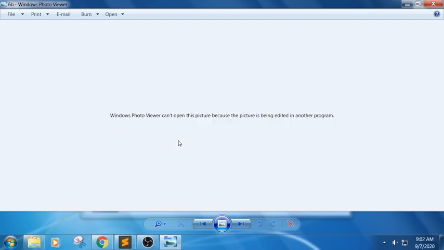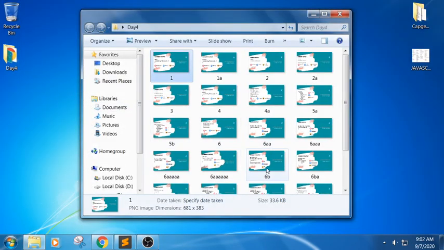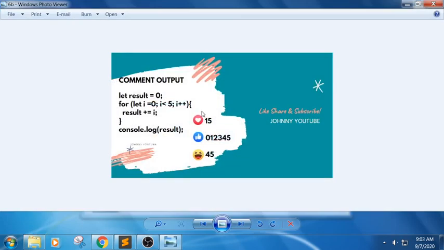Next one, 6b. So what would be the output of the snippet? The output of the snippet would be, it will try to add individual numbers.